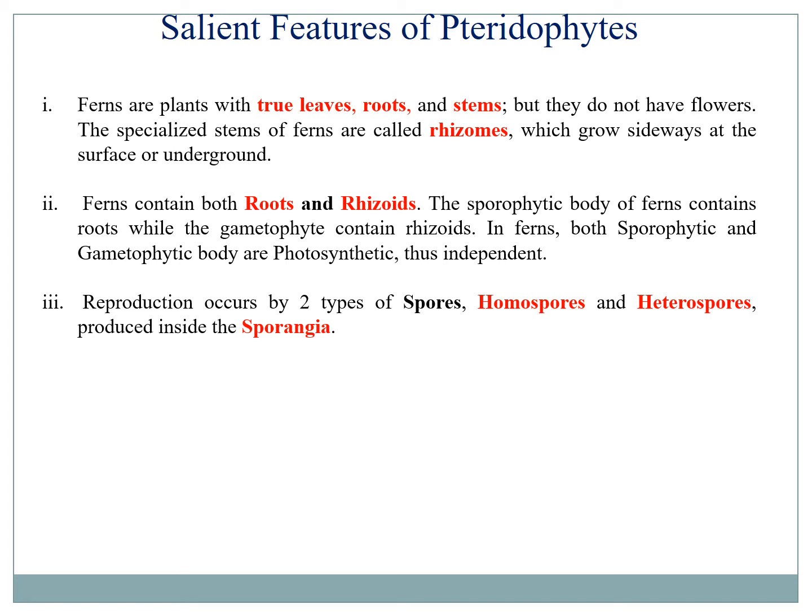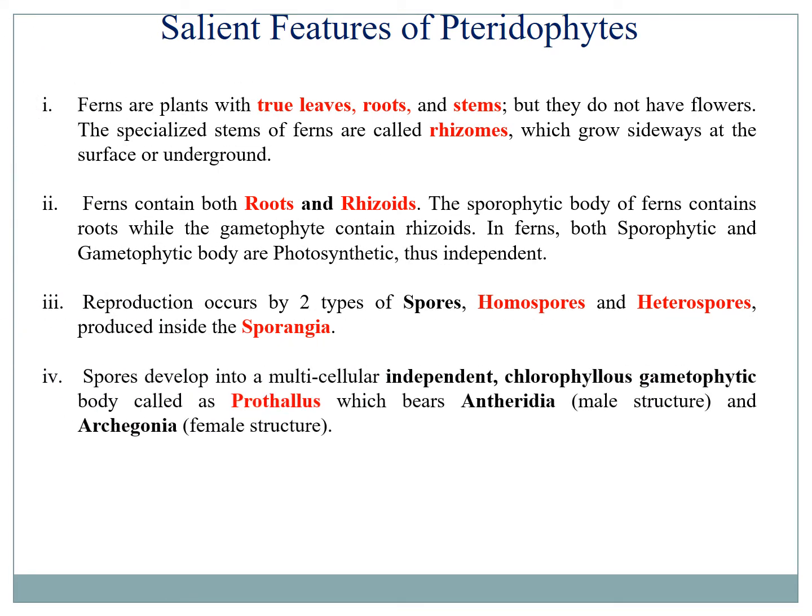The spores are produced in sporangia, which are placed on the ventral or back surface of the leaf. The spores develop into an independent chlorophyllous haploid gametophytic body called the prothallus, and this prothallus forms the male structure antheridia and the female structure archegonia.